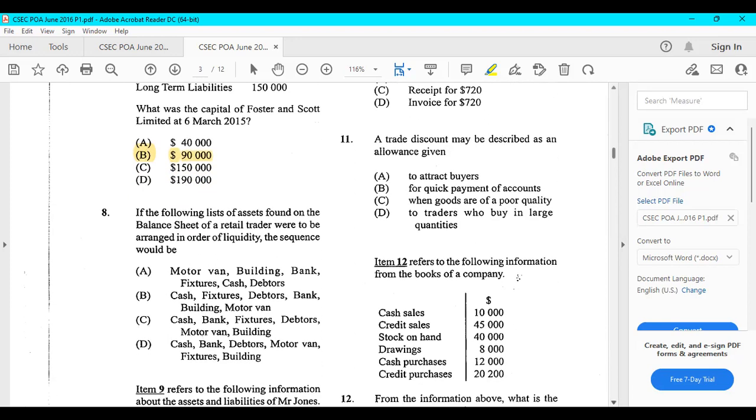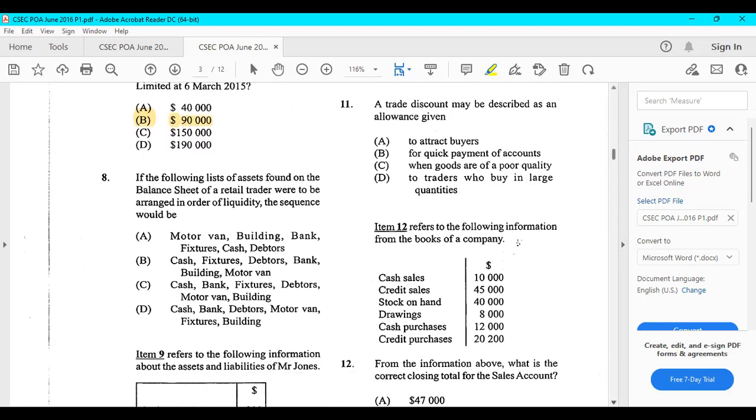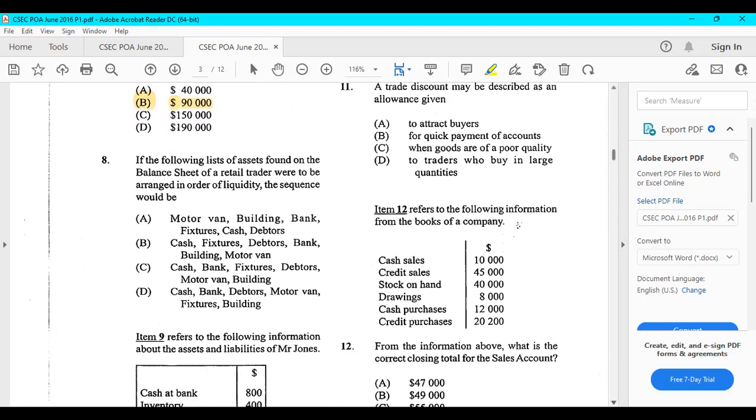Number 8. If the following list of assets found on the balance sheet of a retail trader were to be arranged in order of liquidity, the sequence would be, listen, the order of liquidity and the order of permanence, know it. You see, the multiple choice questions come up with them. Order of liquidity. What would the order of liquidity be? You list the ones that are most liquid first, right? Good. When you have cash, order of liquidity, you start off with your cash.